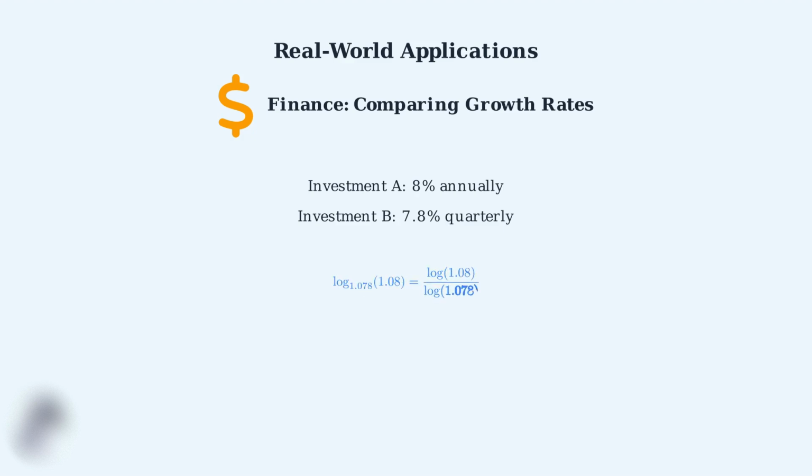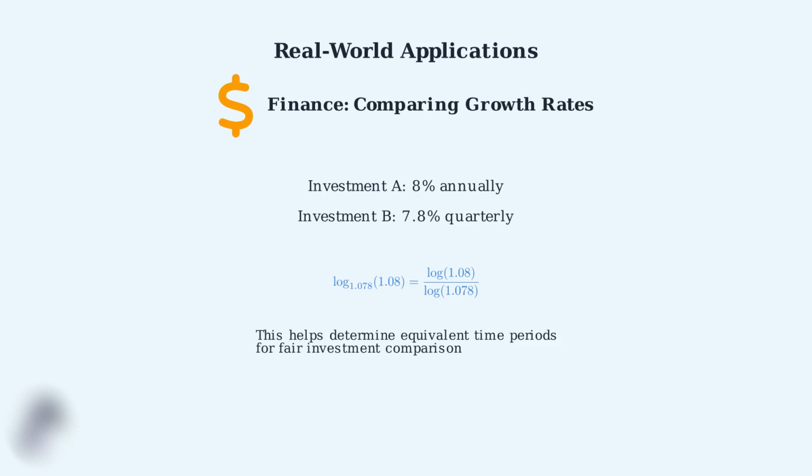Using the change of base formula, we can convert the quarterly rate to an annual equivalent rate. The formula becomes log base 1.078 of 1.08 equals log of 1.08 divided by log of 1.078. This calculation tells us how many quarterly periods it takes for investment B to match investment A's annual return, helping investors make informed decisions.